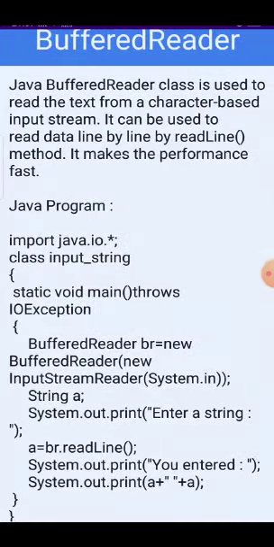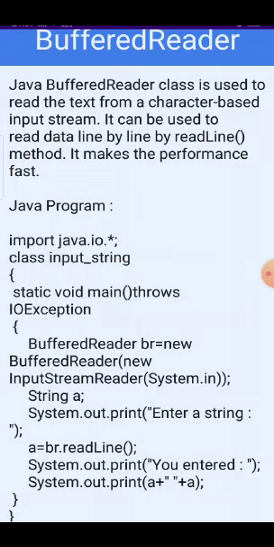Then we are learning about the buffer reader. If some students follow the buffer reader in Java programming, then how can we learn about the buffer reader? So scanner-following students should also learn the definition of the buffer reader, because it will always be asked in the exam. But those who are using the buffer reader and write the program the buffer reader way, then that's important for both cases.